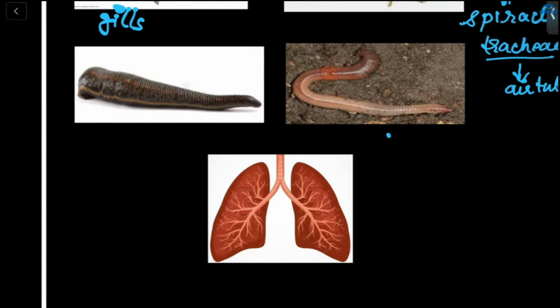This is a leech, and this is an earthworm. How does respiration happen in earthworms and leeches? Through their moist skin, there is exchange of gases. They absorb oxygen from the air and remove carbon dioxide.